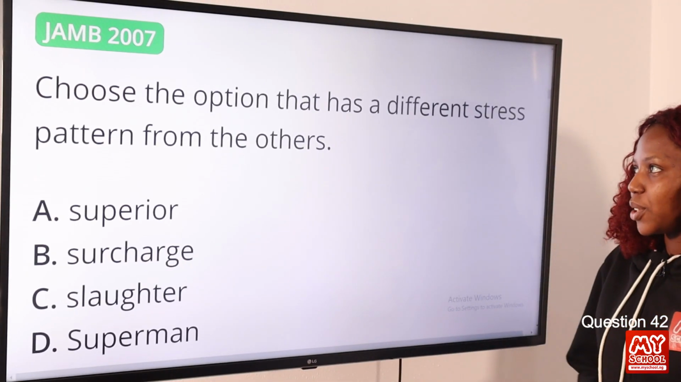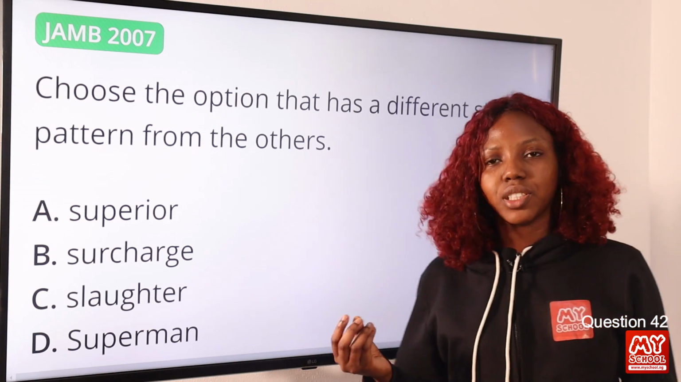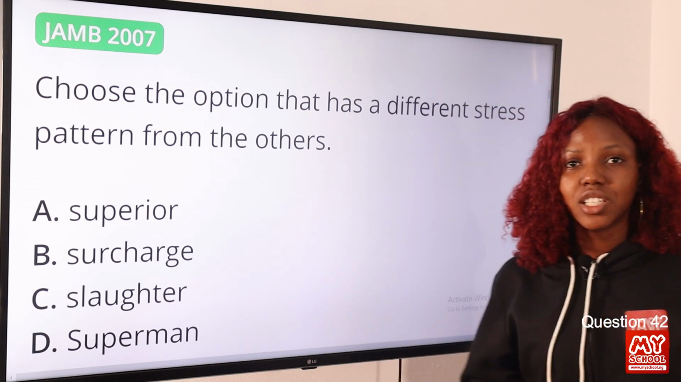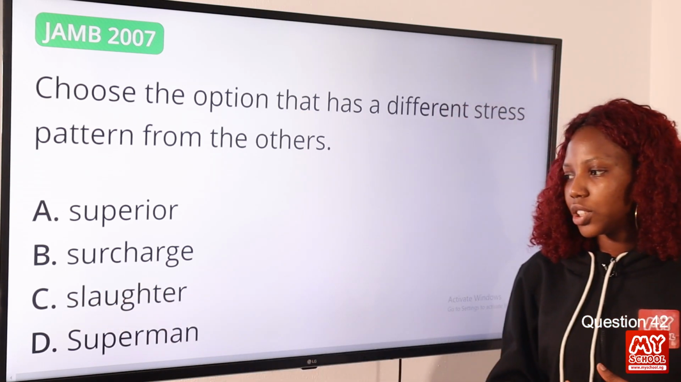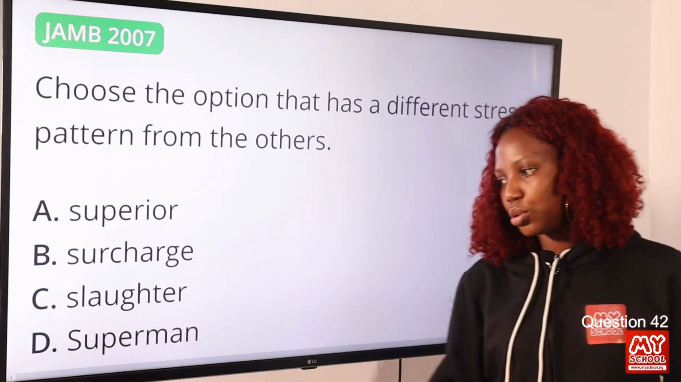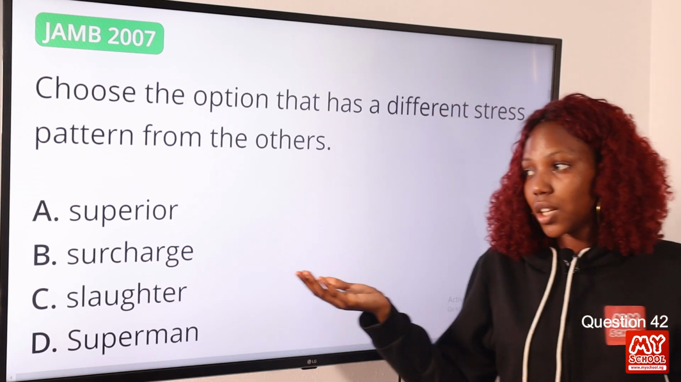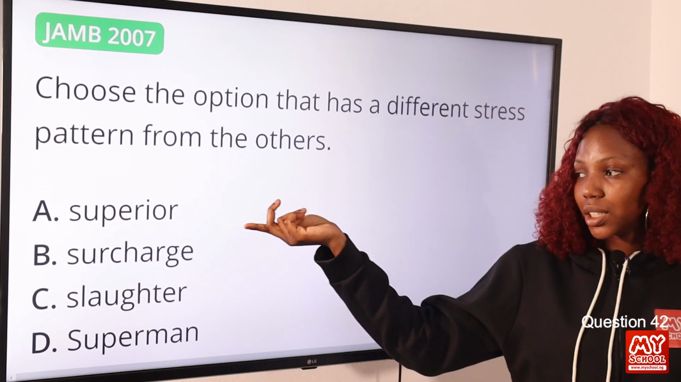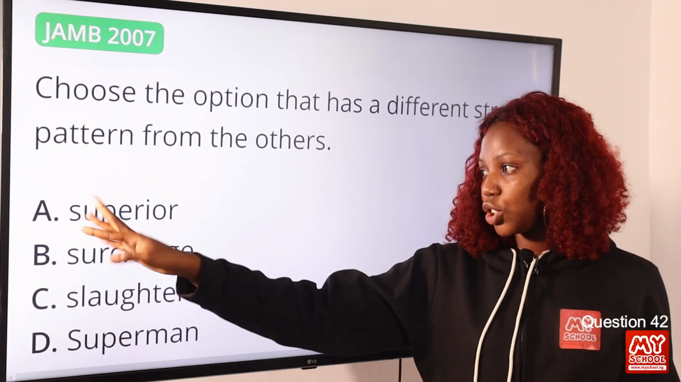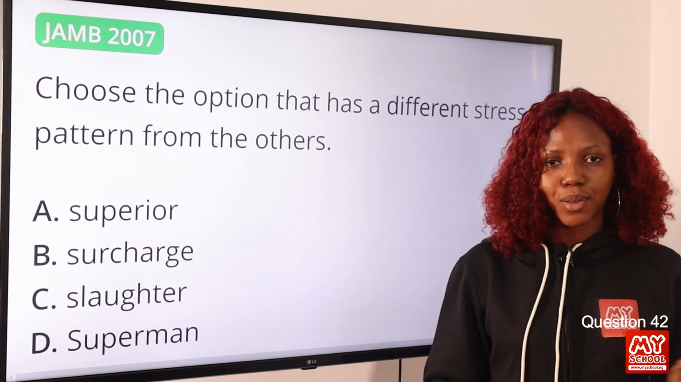Question 42. Choose the option that has a different stress pattern from the others. So option A, we have superior. Superior is stressed on the second syllable. Option B, surcharge. Surcharge is stressed on the first syllable. Option C, slaughter. Slaughter is stressed on the first syllable. Option D, Superman. Superman is stressed on the first syllable. So the answer to this question is definitely option A because it has a different stress pattern. Against options B, C, and D, which are stressed on the first syllable, we have option A stressed on the second syllable. Therefore, option A is the correct answer to this question.